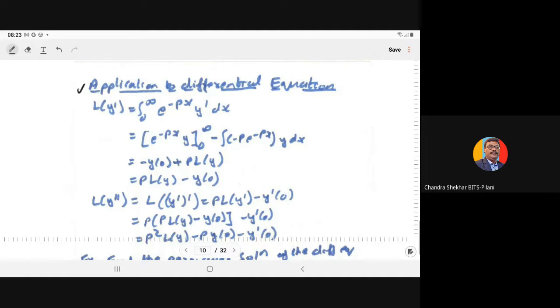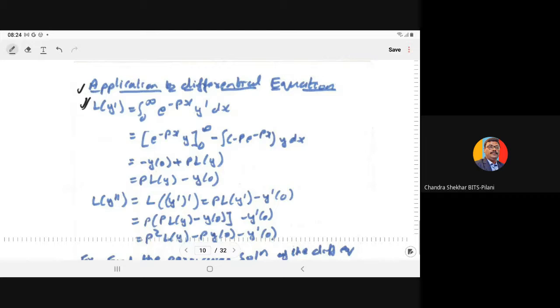So before the actual use, first we define how to write the Laplace of the derivatives. If you have to compute L of y dash, by definition it is the integral 0 to infinity e to power minus px y dash dx.